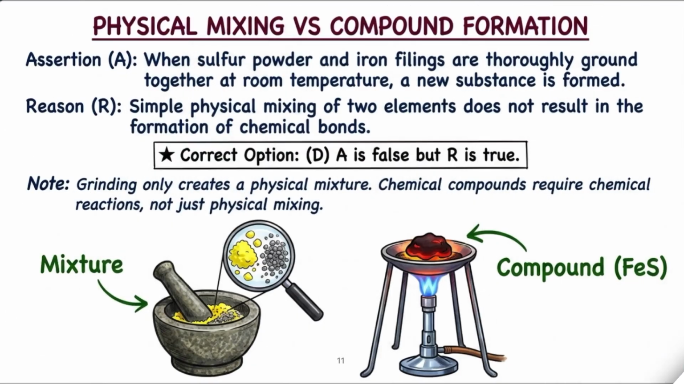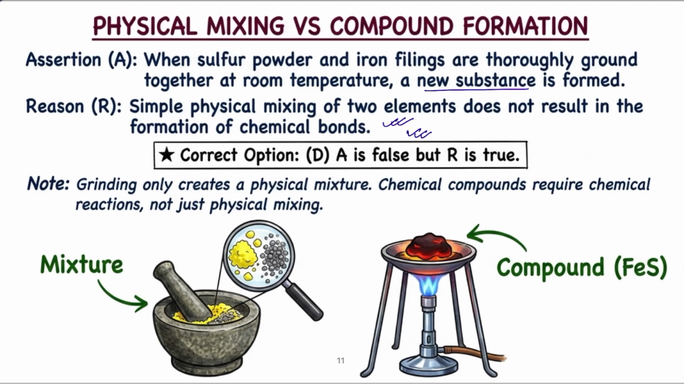Next question. Assertion: When sulfur powder and iron filings are thoroughly ground together at room temperature, a new substance is formed. Reason: Simple physical mixing of 2 elements does not result in the formation of a chemical bond. No, a new substance will not form, right? The assertion is false. Yes, the physical mixing of 2 components will not form a chemical bond. So A is wrong, R is correct. So D is the option.